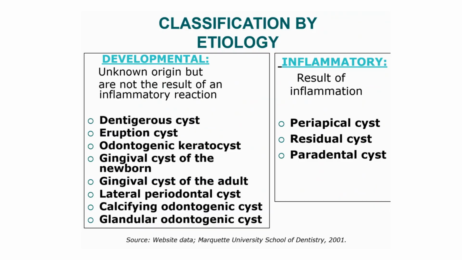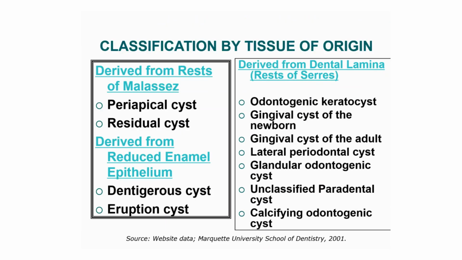So, under the developmental cysts fall dentigerous cyst, eruption cyst, odontogenic keratocyst, gingival cyst of the newborn, gingival cyst of the adult, lateral periodontal cyst, calcifying odontogenic cyst, glandular odontogenic cyst. Then in the inflammatory ones, there is periapical cyst, residual cyst, and paradental cyst. Now, this classification was on the basis of etiology. The next classification is by the tissue of origin.